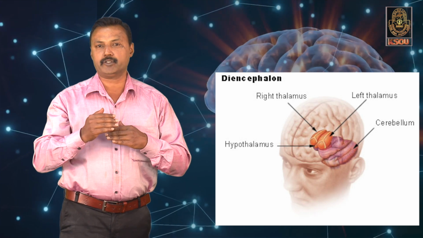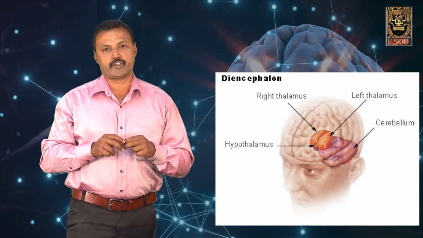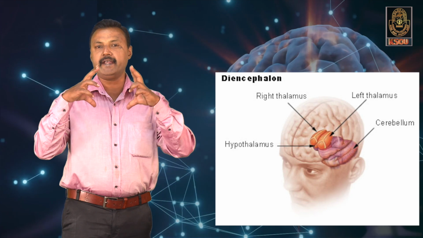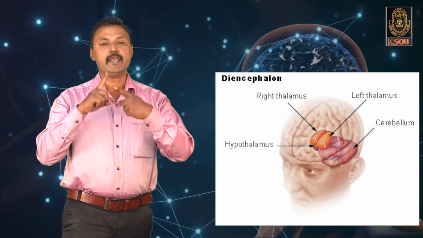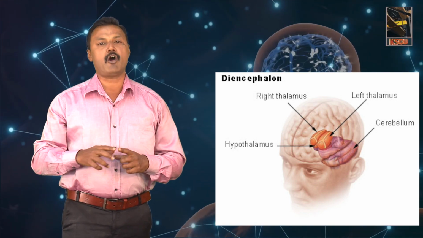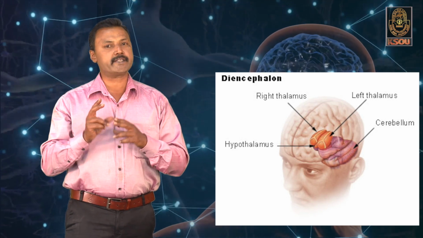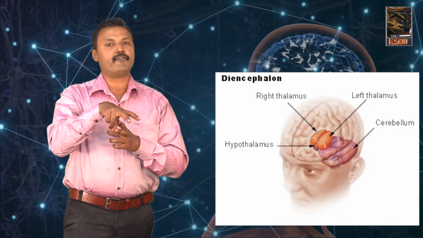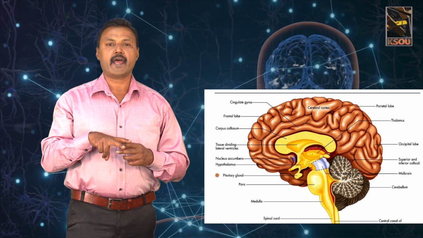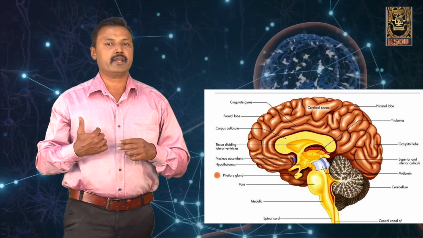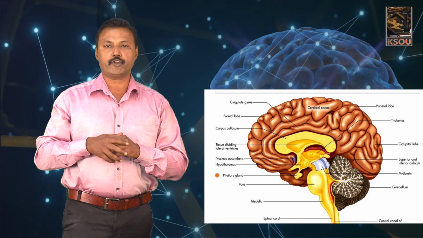Below the thalamus is the hypothalamus, which has oval, pea-shaped structures called the mammillary bodies. This hypothalamus is also connected with the crossing of the optic nerves called the optic chiasma. This optic chiasma extends into a funnel-like structure called the infundibulum, which lies posterior to the mammillary bodies as well as the optic chiasma and leads into the pituitary gland.